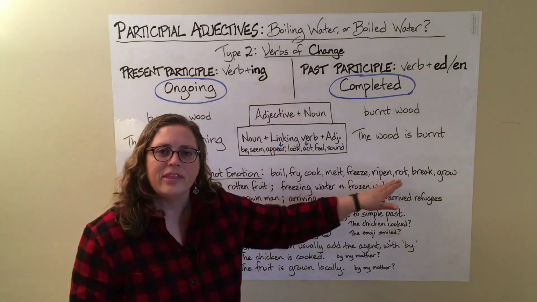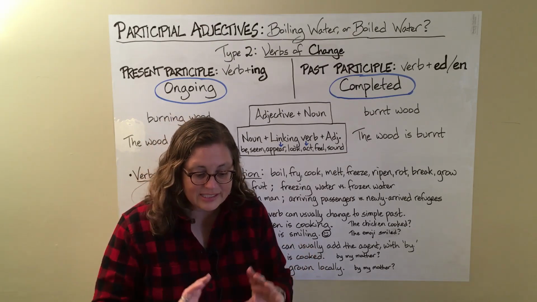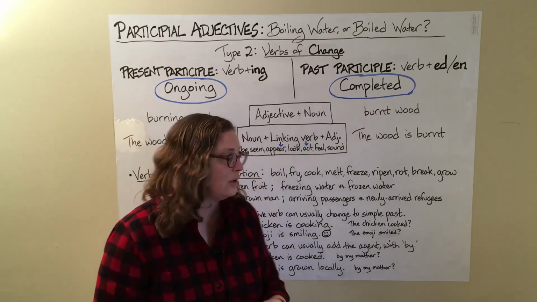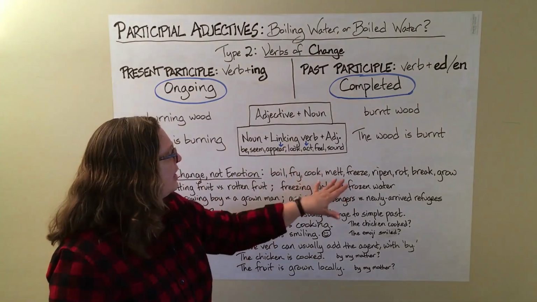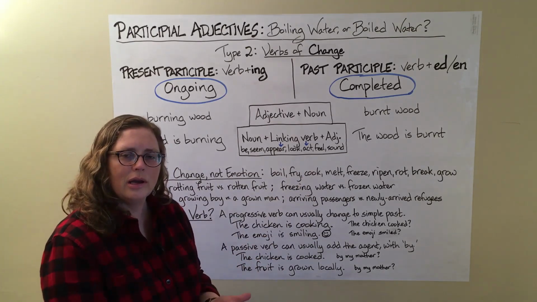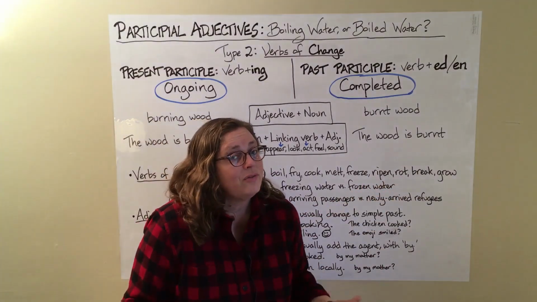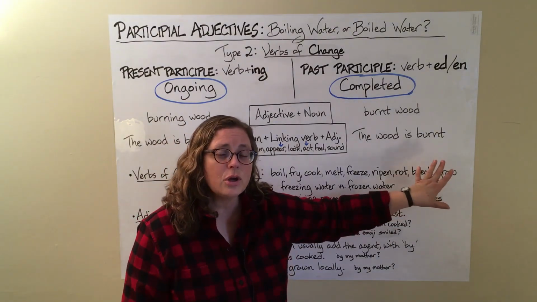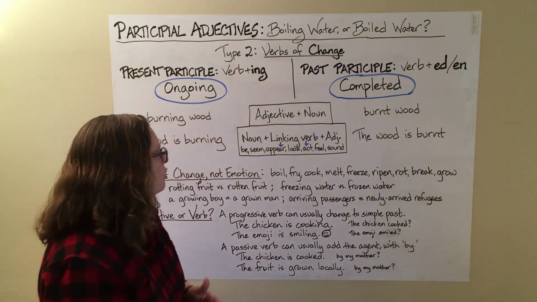You will notice most of these examples that I'm giving show a natural state of something that is going through a change. Boil, fry, cook, melt, freeze. All of these could be used for drinks or food, and it's a natural chemical change. Ripen and rot for fruits and vegetables, it's a change. Break or grow. So these are things that can be continuing or finished. Change state.